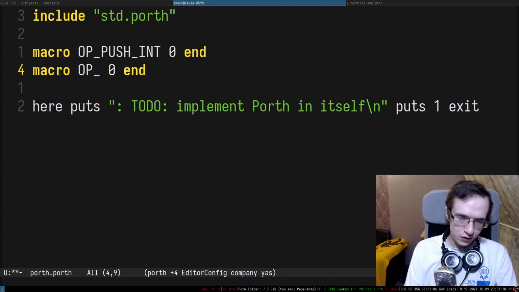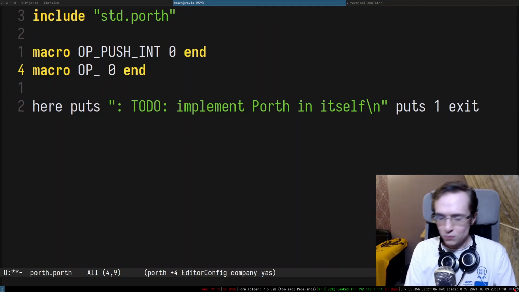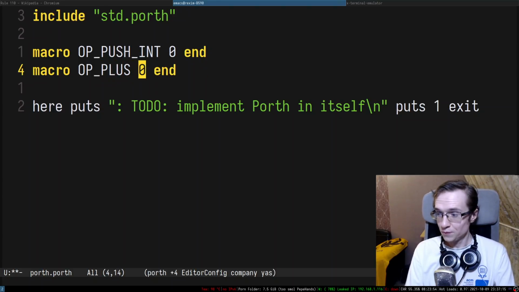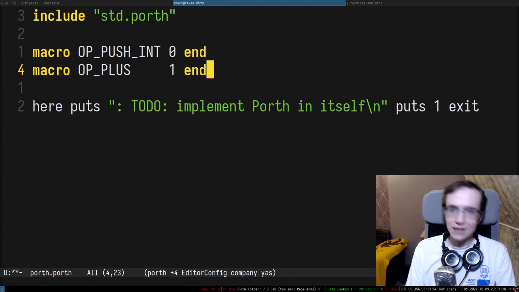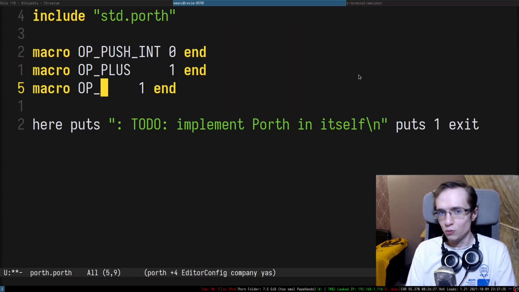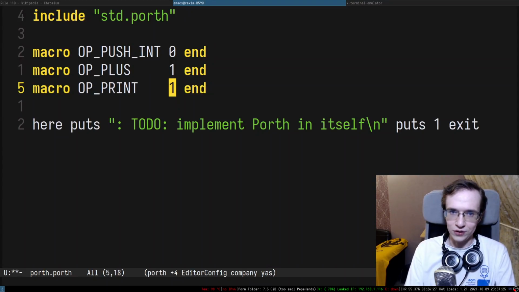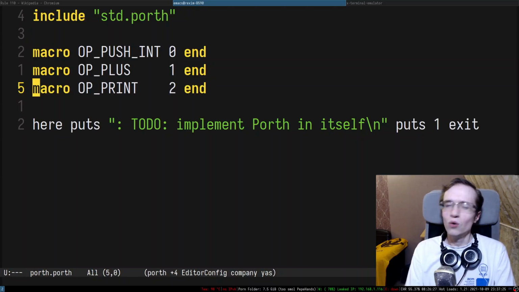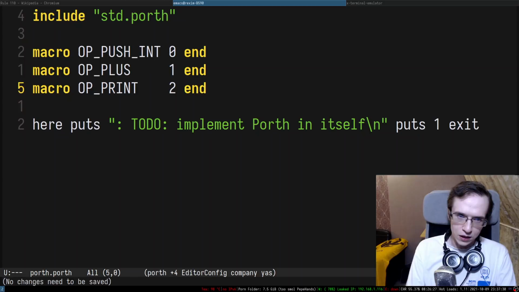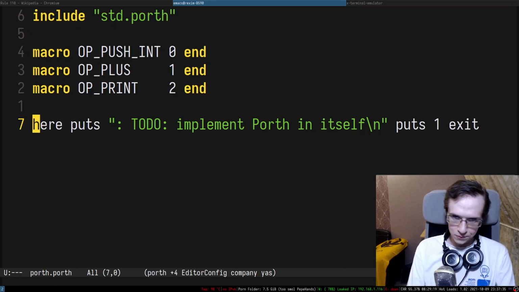Anyway, so another operation that I want to be able to do after we push some numbers, we want to do something with the numbers. So I want to be able to sum them up, right? So I want to sum up those numbers. And I guess last operation that I want to be able to do, I want to be able to print whatever is at the top of the stack, right? So these are the main intrinsics, or rather operations. We don't have a concept of intrinsics yet that we want to be able to do, right?